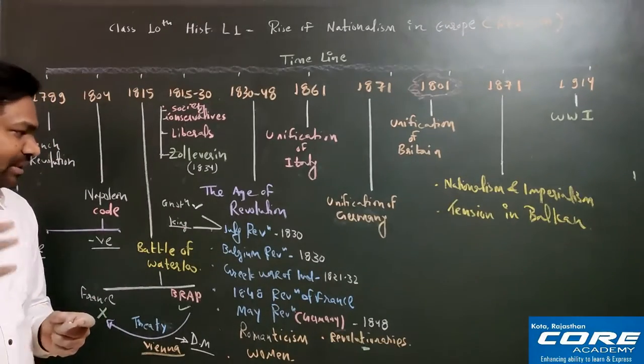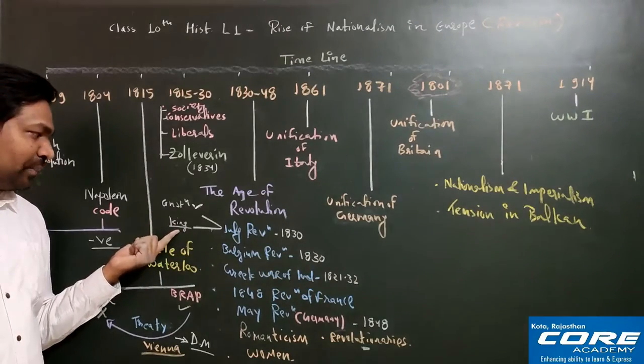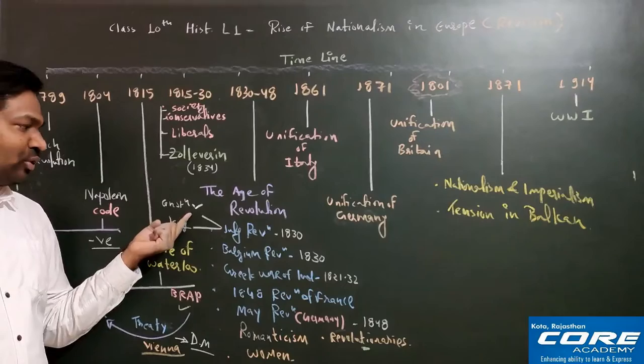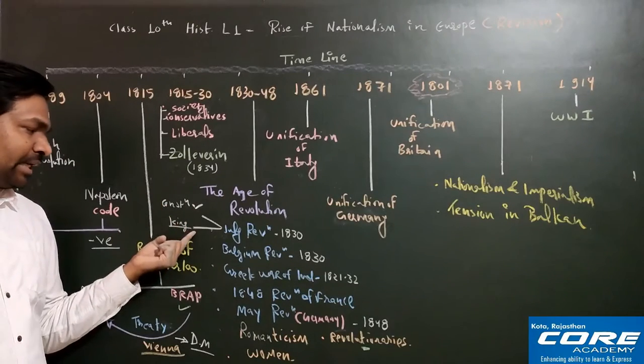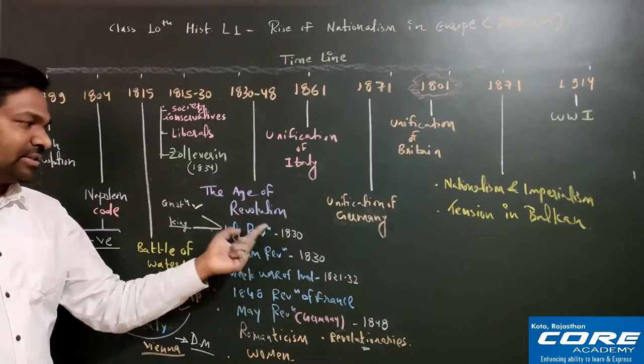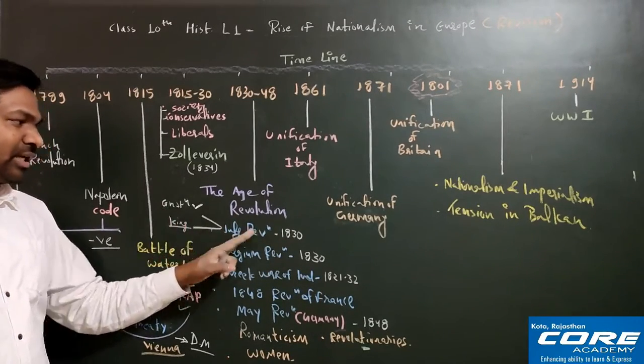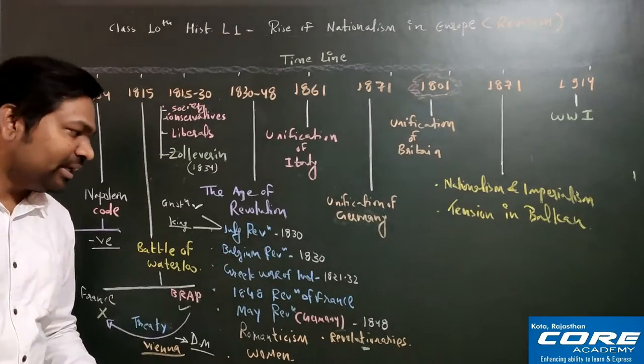And this particular setup where the king is also there and the constitution is also there is known as constitutional monarchic system. Once again I am repeating, the system where the king, the monarch, is also there, and the constitution is also there, is known as constitutional monarchic system. And this constitutional monarchic system in France will start from 1830 and it will last up